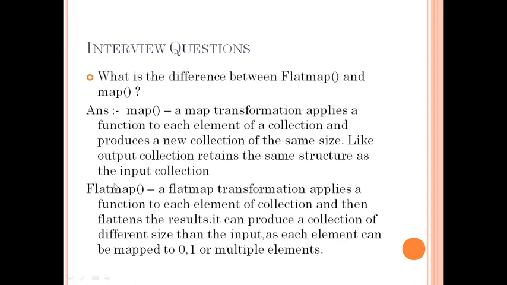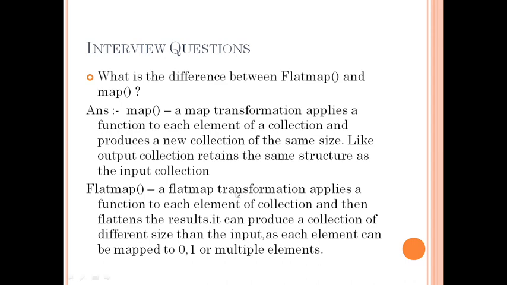In the map transformation, the function is applied to each and every element of the collection, and it produces a new collection of the same size. That means if we have m input rows, it will produce m output rows. It retains the same structure as the input collection. So that is the map transformation.